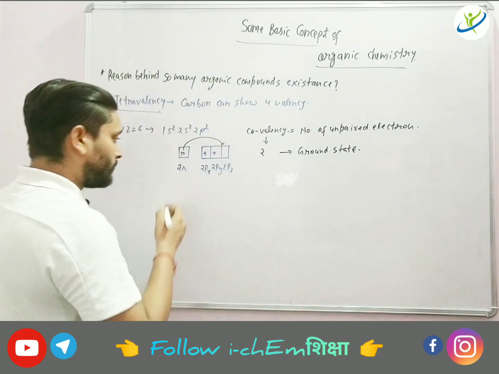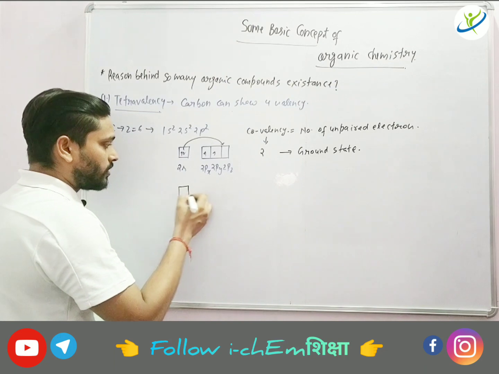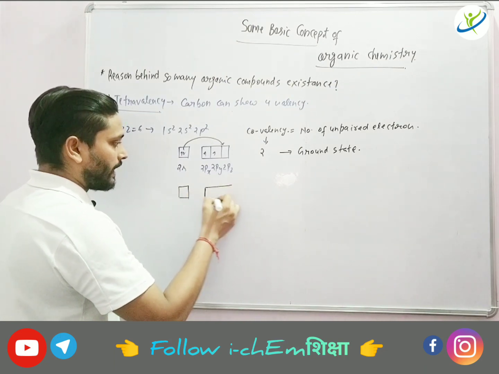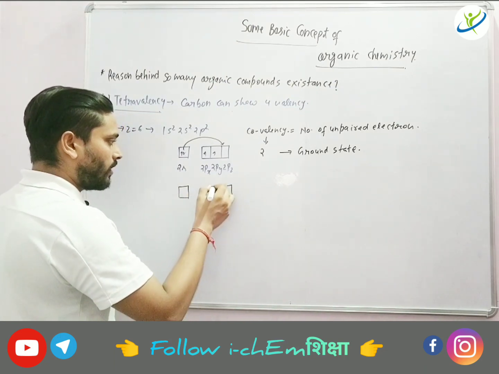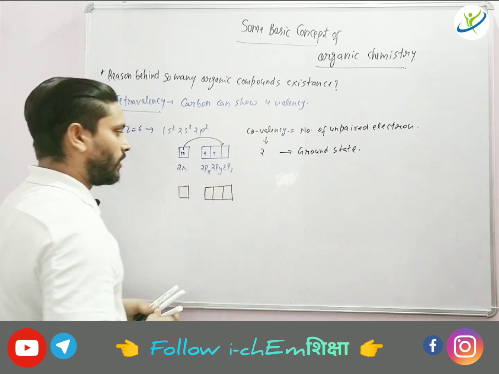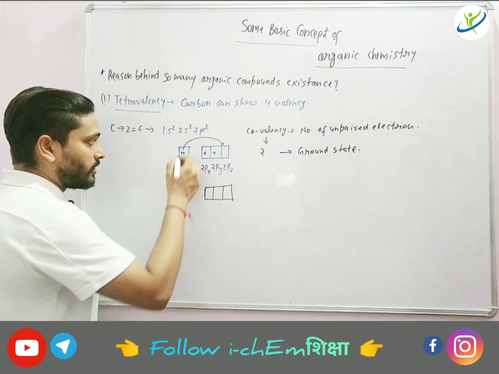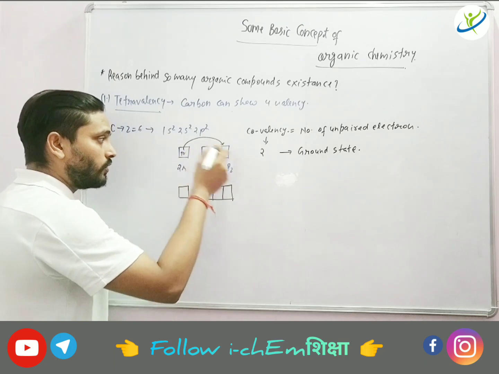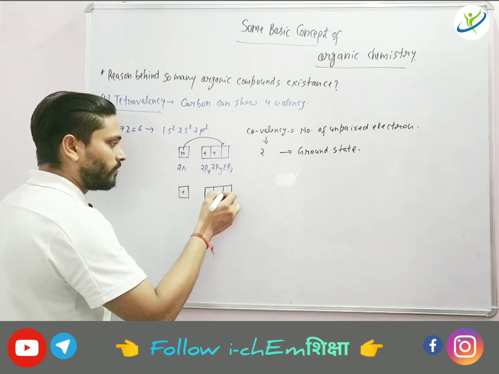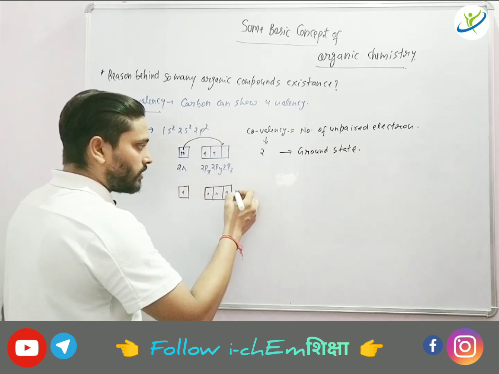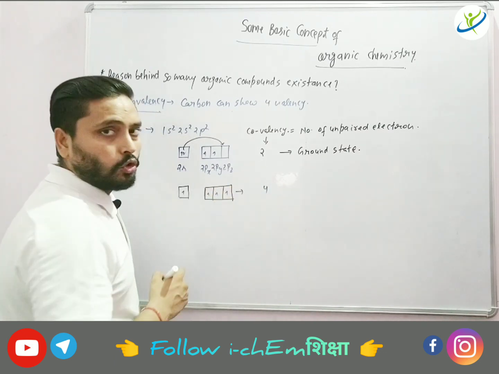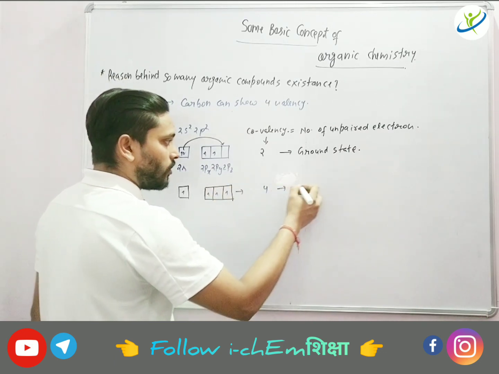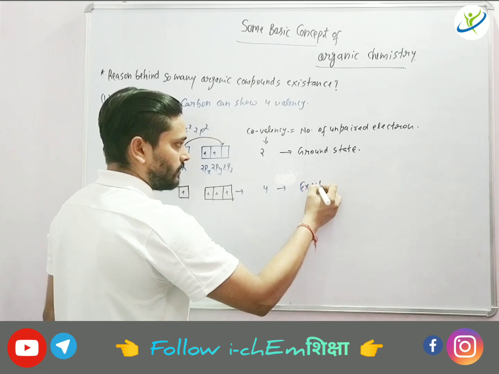How? Let's see. If we try to draw this orbital diagram in excited state, here if you notice this electron is jumping from 2s to 2pz. Okay, so this is showing 4 covalency and this is called excited state.